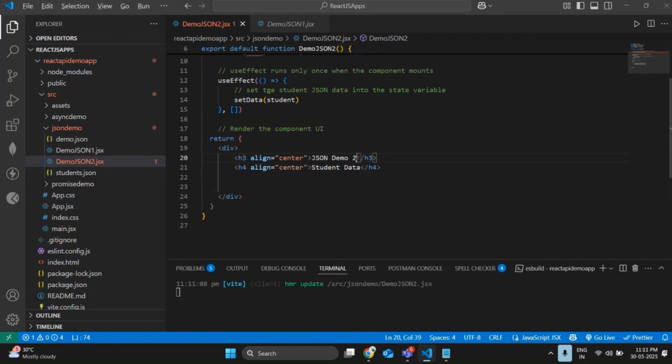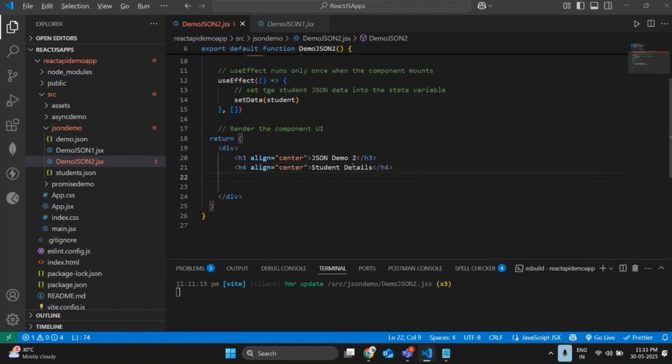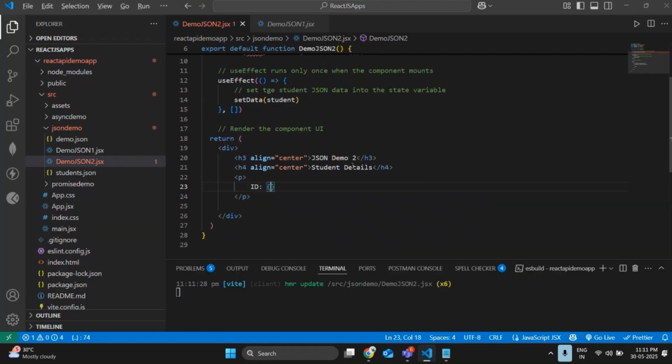So let me display student data. Instead of a single data item, we are displaying multiple details, right? Let me show you student details. Now we are going to display the multiple objects. So open a p tag, and we are going to display data. We need to use the map function with an index value.